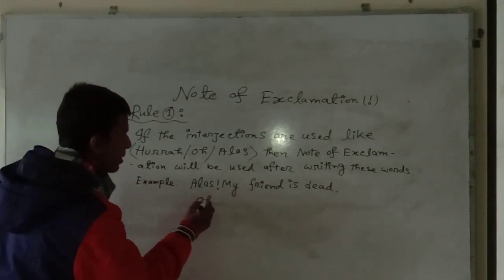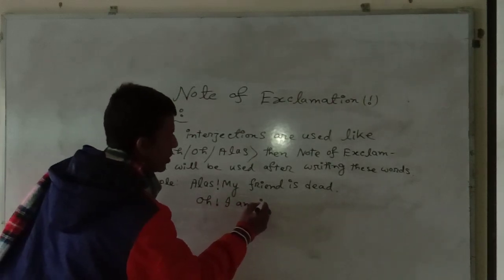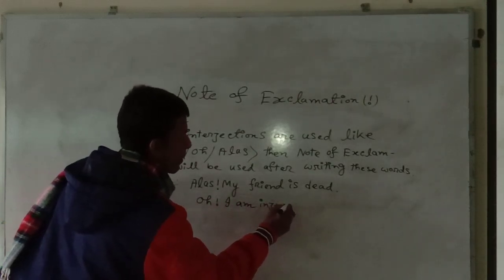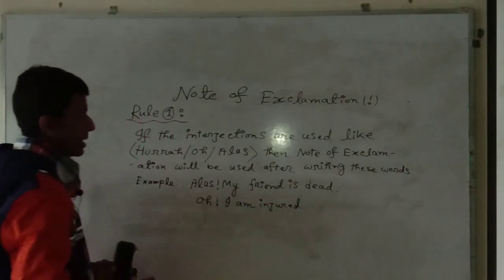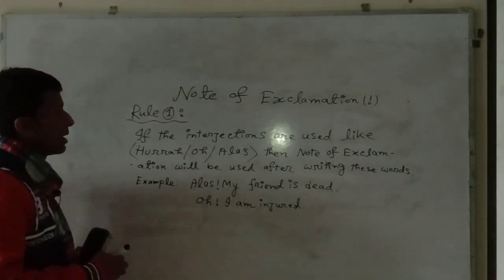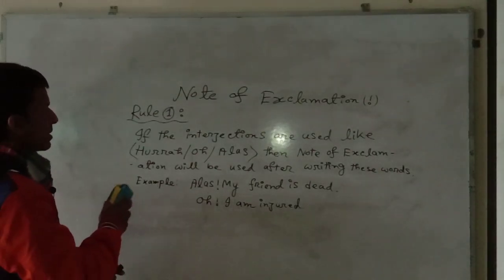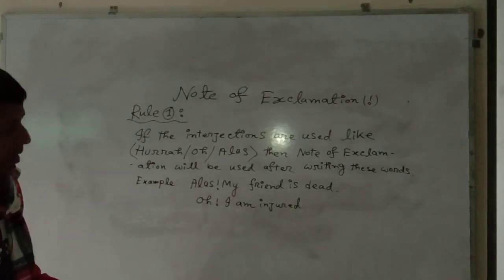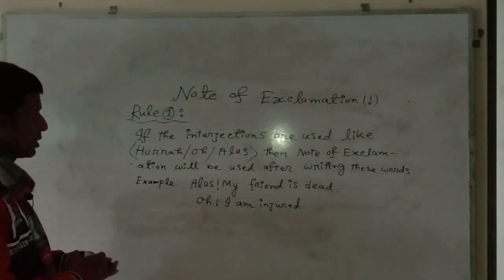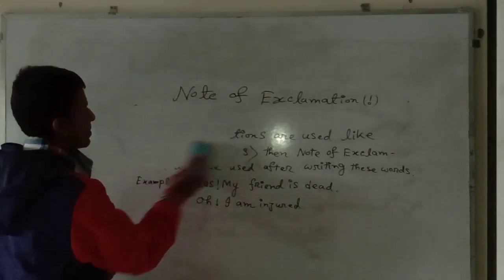Then next example, oh, I am injured. The same rules will be applied in this sphere. Now I am going to explain the rules of inverted commas. But before that, I want to explain rule number 2 of note of exclamation.